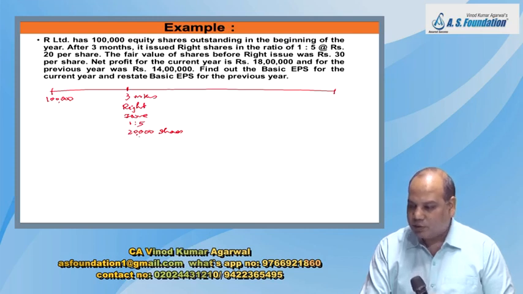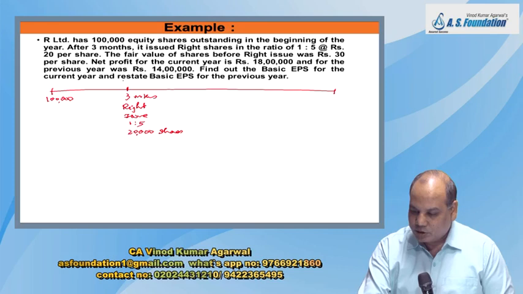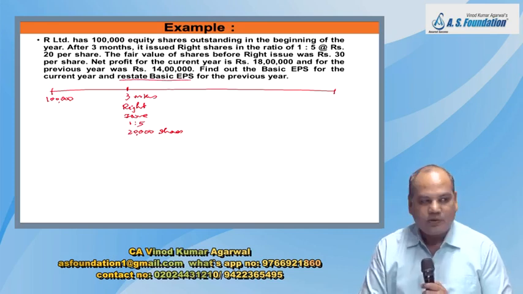The fair value of this share before the right issue was 30 rupees, and the net profit is 18 lakh for the current year, 14 lakh for the previous year. Find the basic EPS for current year, and restate the basic EPS for previous year.